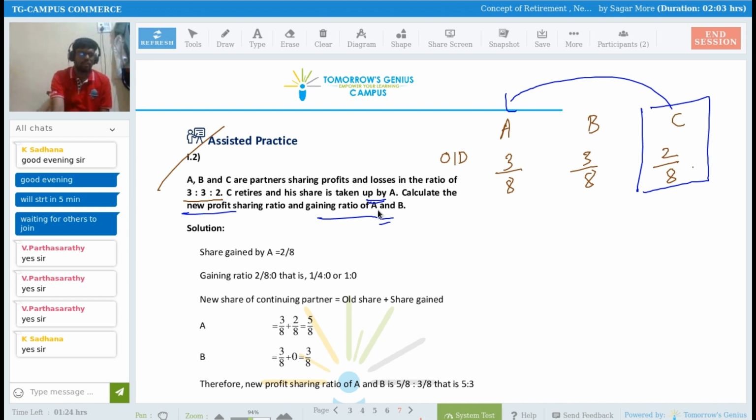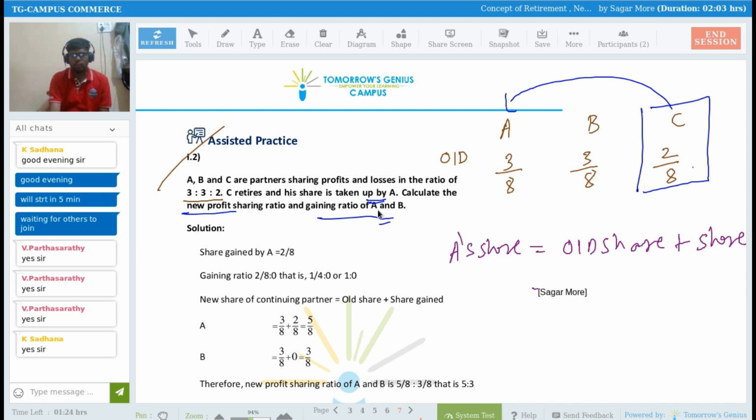First of all, I need to calculate what the share of partner A is now. How to calculate that? A's new share is the old share of A plus the share of the retiring partner.